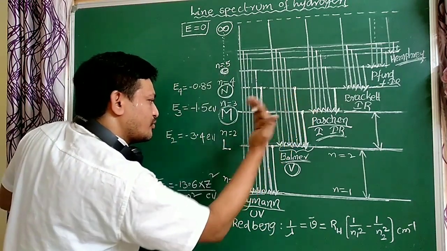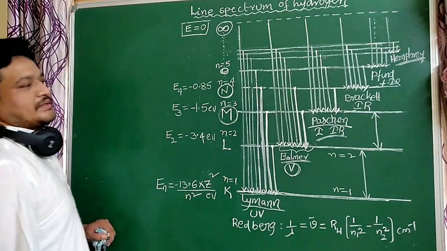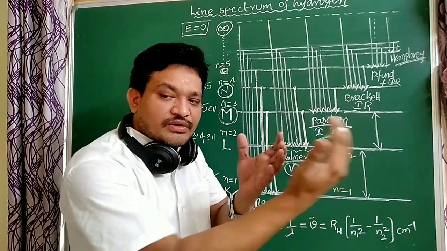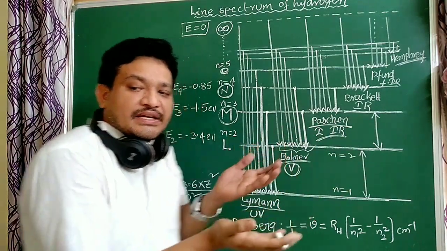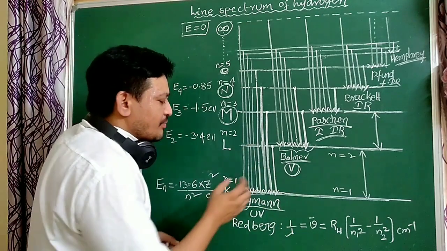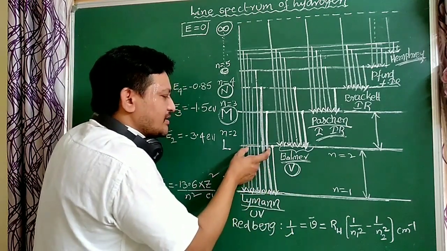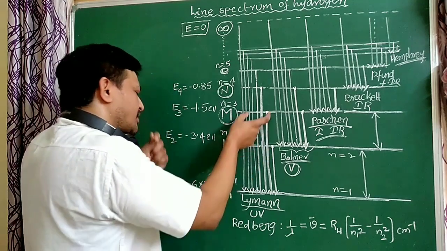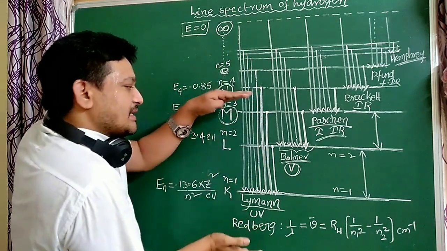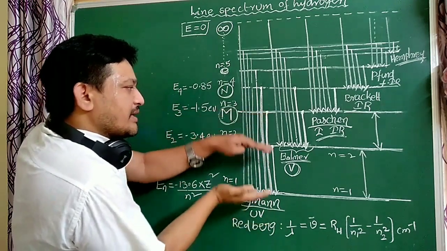When the electron moves towards the nucleus, energy decreases. When the electron goes away from the nucleus, energy increases. Compared to the first orbit, the second orbit energy is more. Compared to the second orbit, the third orbit energy is more. Energy increases, but the energy difference between any two lines decreases.